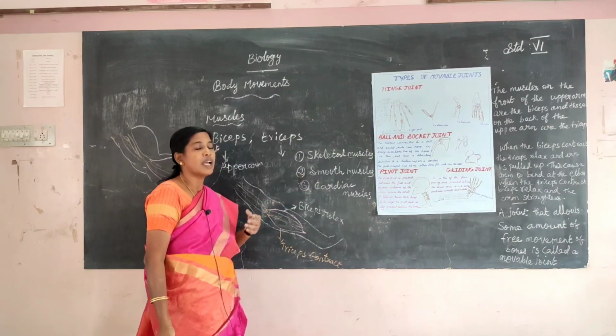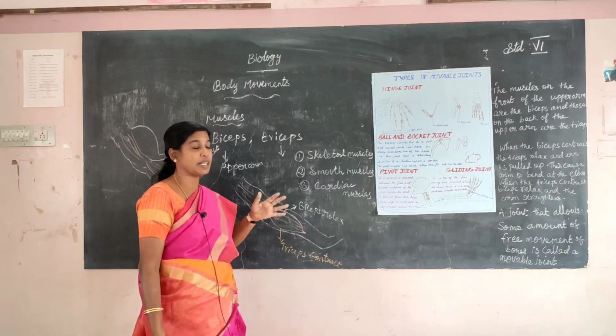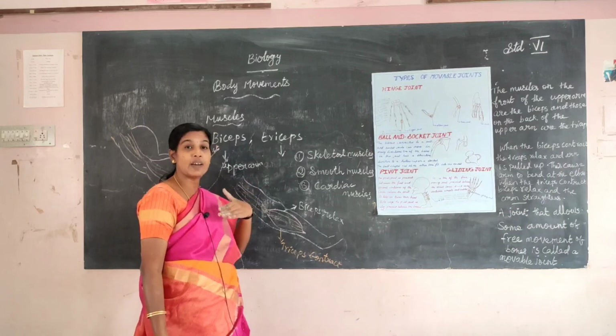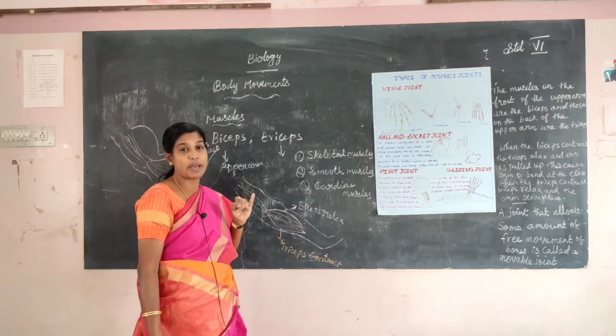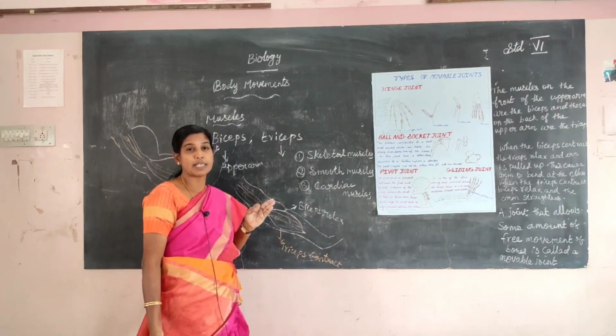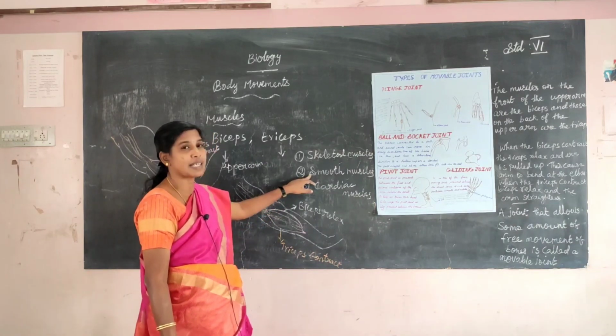Next one is the smooth muscles. Smooth muscles are found in the internal organs of the body, such as the esophagus, intestine and stomach. They are attached only to internal organs.